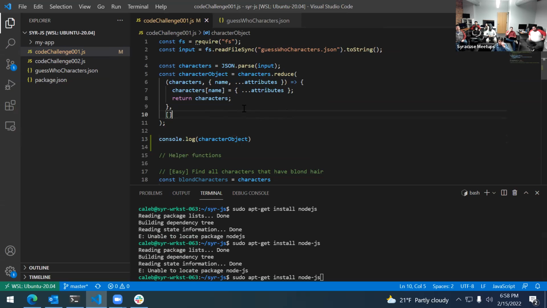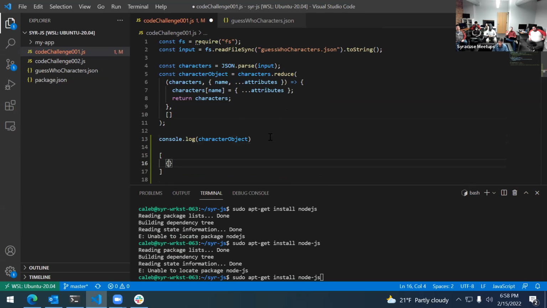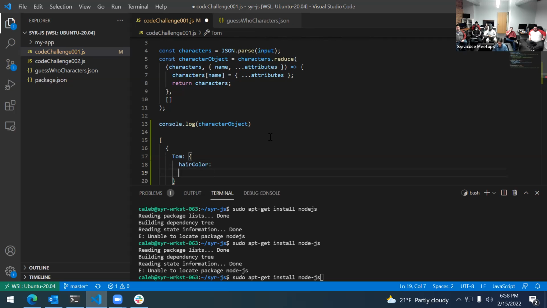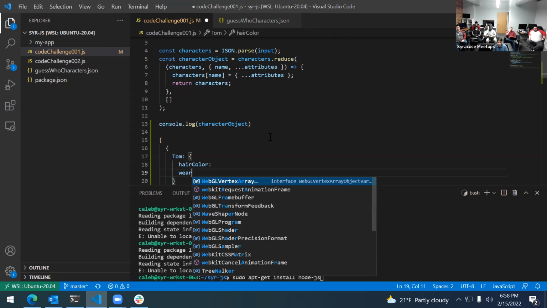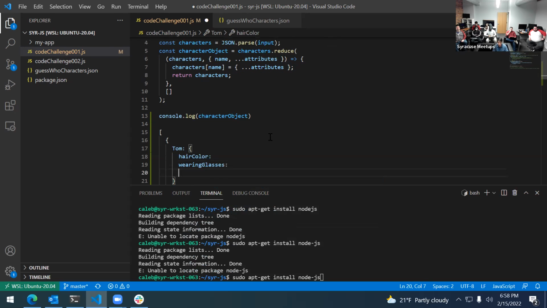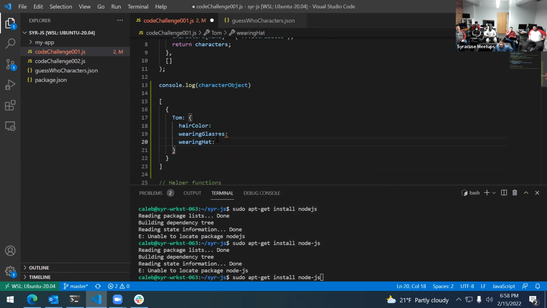Anyway, what this looks like is you end up with an array of objects where the name of it is like, for example, Tom, and then you have all the rest of the attributes on it, hair color, and wearing glasses, and the other one was wearing a hat. So in that case, in order to reference it, instead of having to do a filter or a find, I just do a key lookup on the object. So that's just a little helper thing.